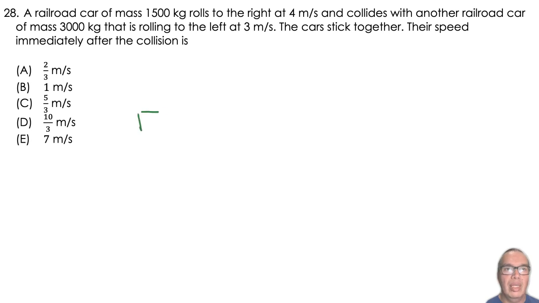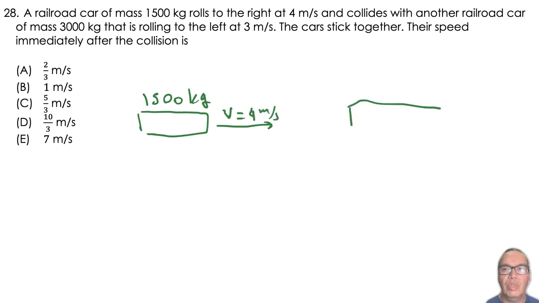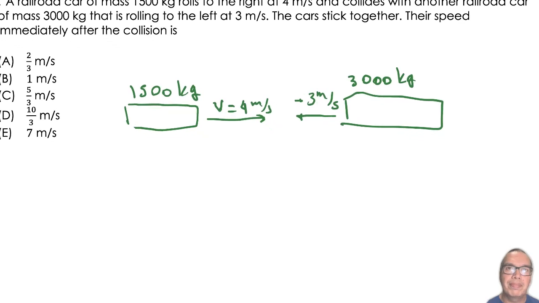A railroad car of mass 1500 kilograms rolls to the right at 4 meters per second and collides with another railroad car of mass 3000 kilograms that is rolling to the left at 3 meters per second. The cars stick together. Their speed immediately after the collision is...